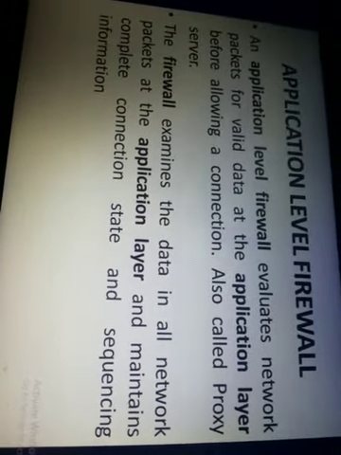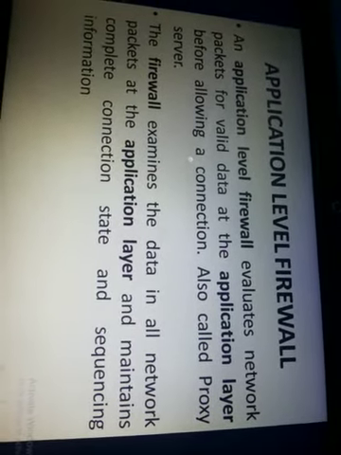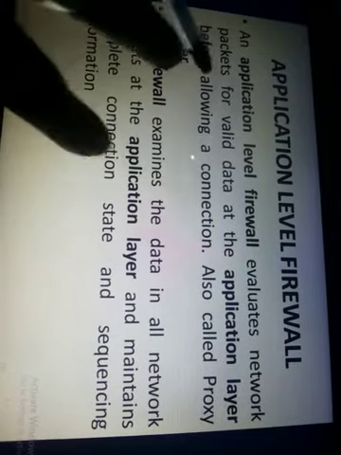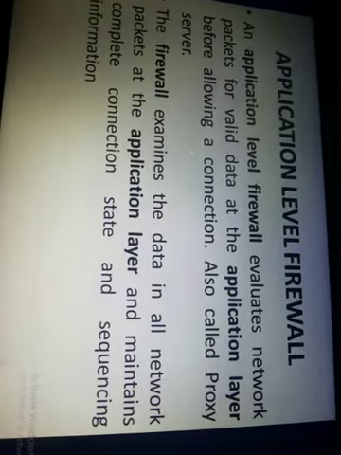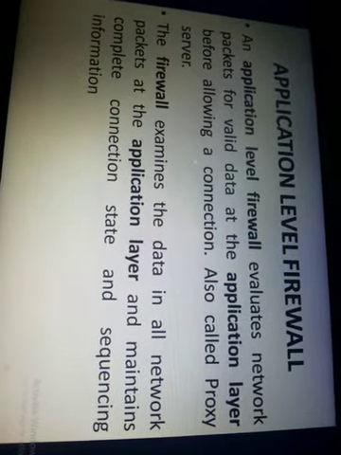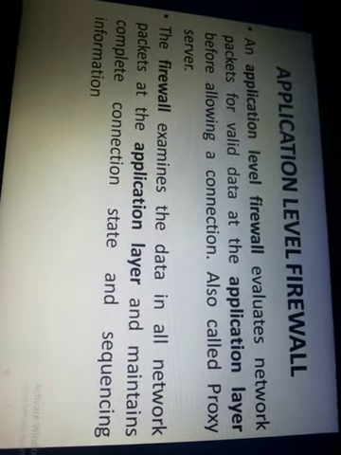The next layer is the application layer, which works in the application layer also, which is used nowadays everywhere. This is the firewall where the application level filter, or application level firewall, is used. All the email and all the HTTP, everywhere this is used, which is also called the proxy server. Okay, so sometimes we know what that proxy server is. The proxy is nothing but an intermediate. The source does not know who the destination is, and the destination does not know who the source is. It acts like a proxy server, which is the more secure one.